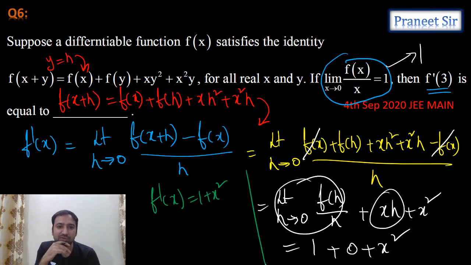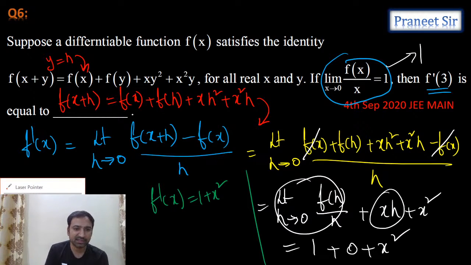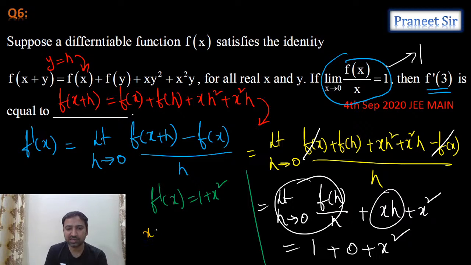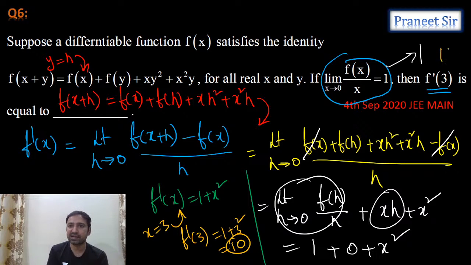So if f dash x equals 1 plus x square, can we calculate f dash 3? We simply need to substitute x equals 3, right? Let's substitute x equals 3, guys. If you substitute x equals 3 here, tell me what we get. f dash 3 is equal to 1 plus 3 square. So tell me what is it? Isn't it 10, guys? So the answer should be 10. Correct now? Is it clear?